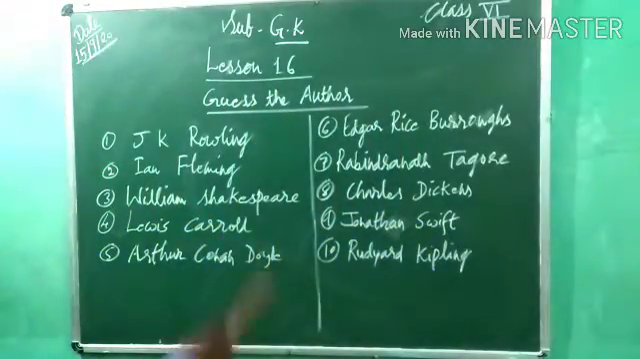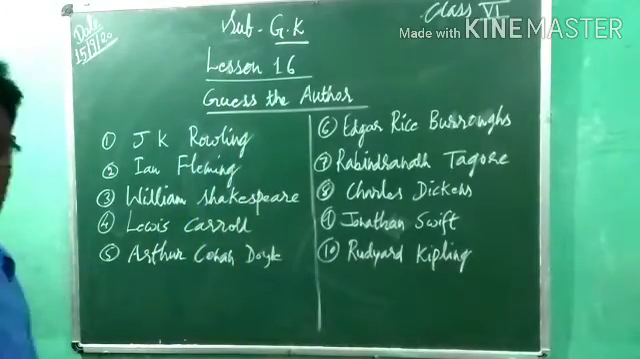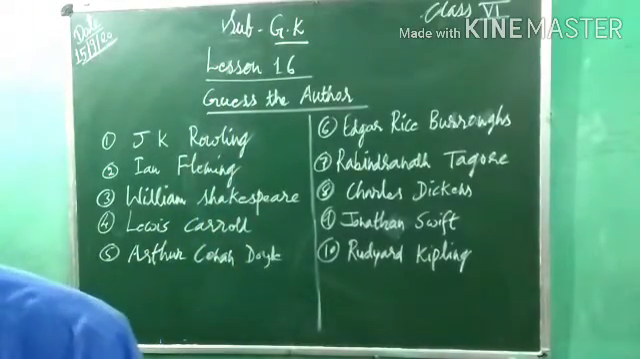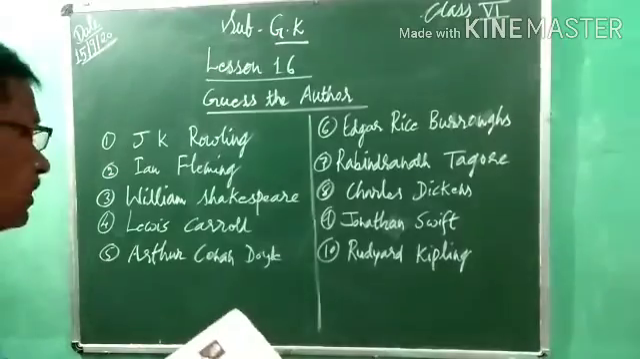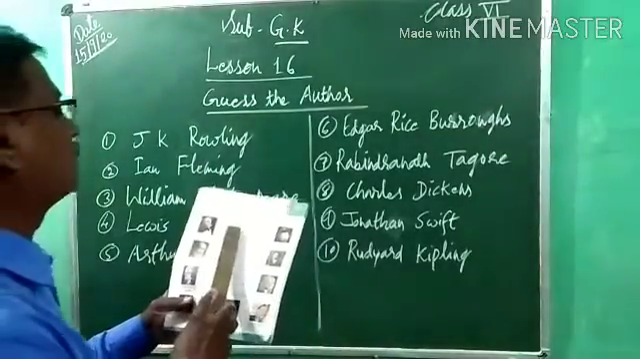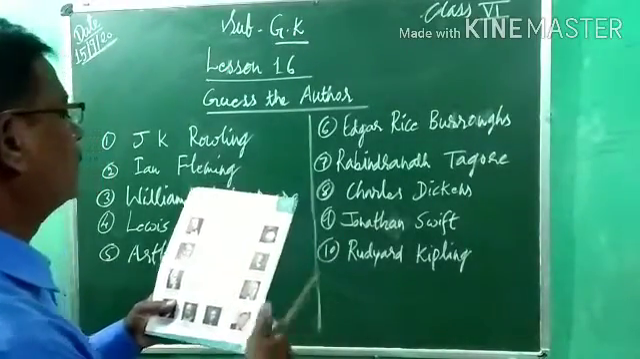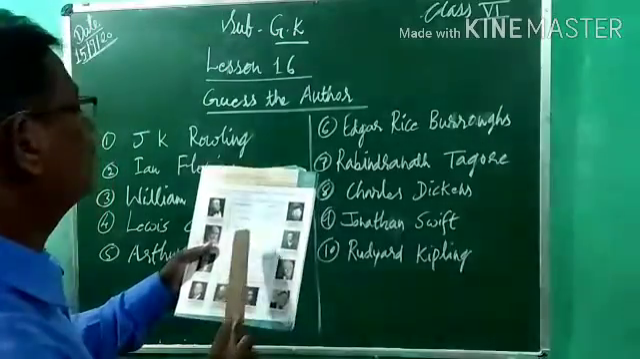Now, today we will study lesson number 16. Guess the author. Here pictures were given, and we have to guess. What is written? Book or character, and author name. For example, first one, 1 to 10 given.